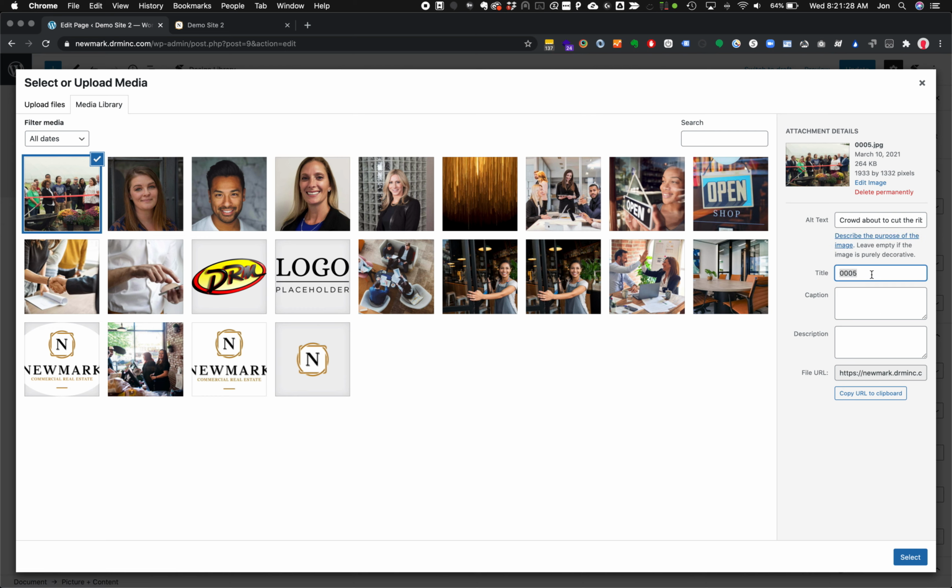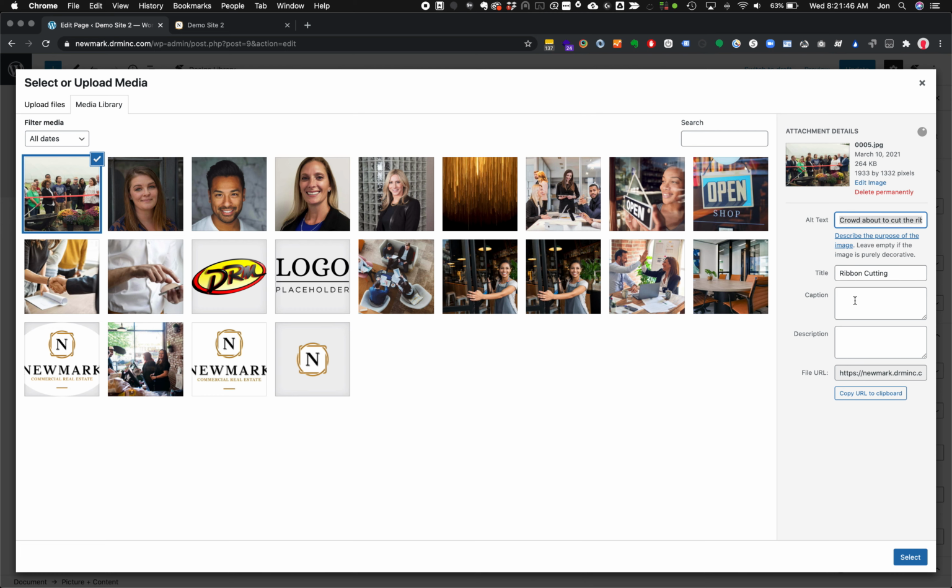So here we'll come down to title, and we'll say the title is ribbon cutting. And depending on the site, it may take advantage of the caption and description options. Caption is often used in a gallery. Description can be used in a gallery setting or a few other settings as well.